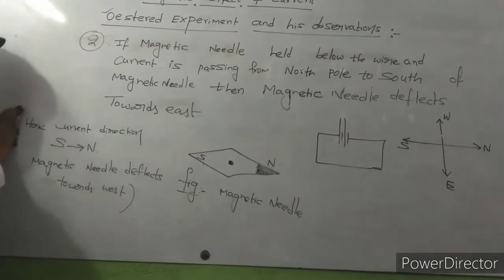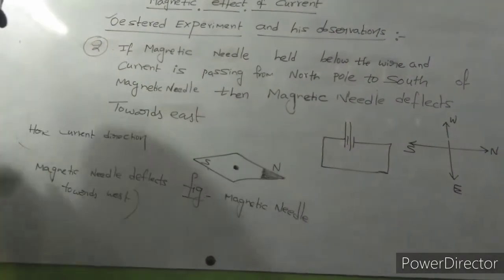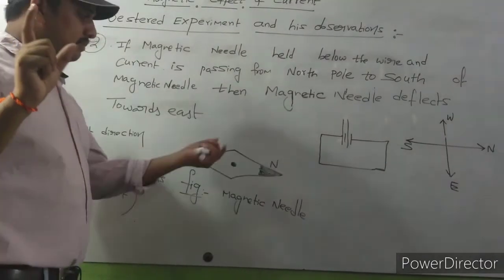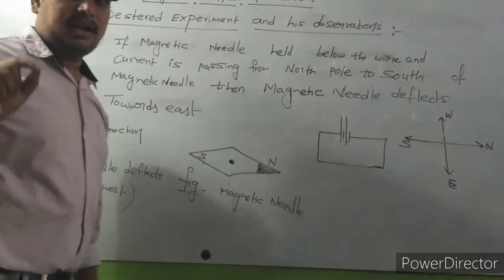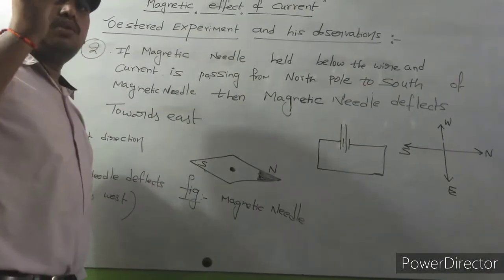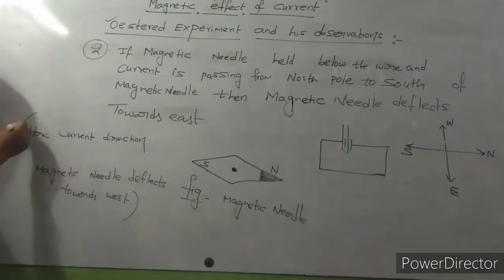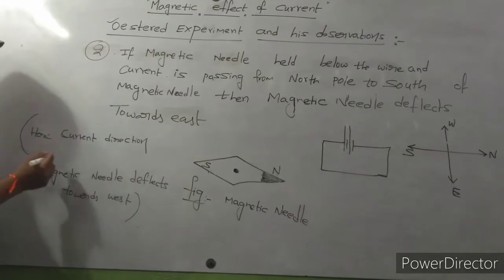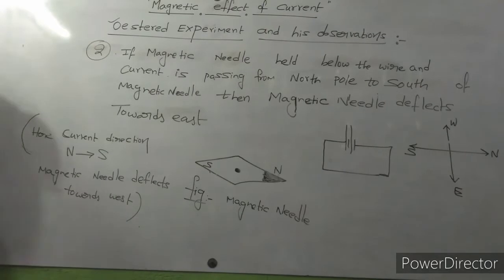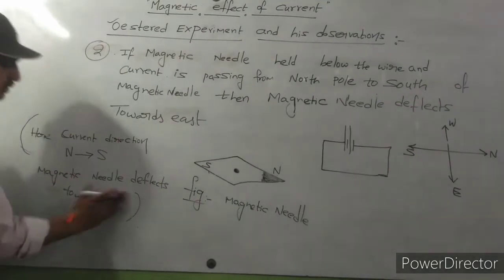Now here is the second step. What is the second step? Now the current direction is changed. Mainly he did two steps. First step, the magnetic needle is placed on the wire, the current direction is south to north, and the needle will deflect towards west. And in the second step, the current direction is north to south. Then the magnetic needle deflects towards east.